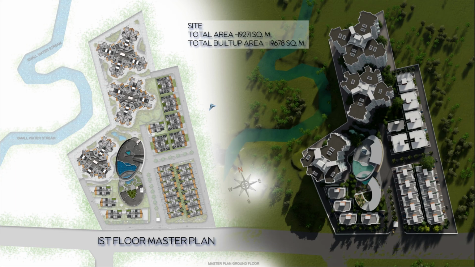This is the first floor master plan. These are the first floors of the row houses and twin bungalows, and these are the apartment plans. These 3 are the apartments and this is the amenity space.